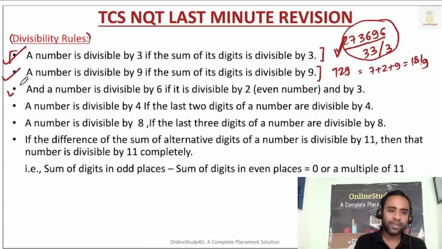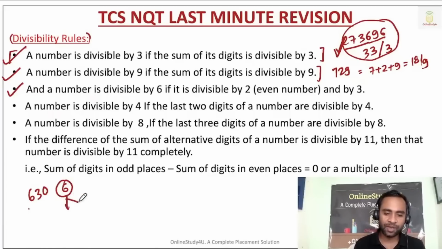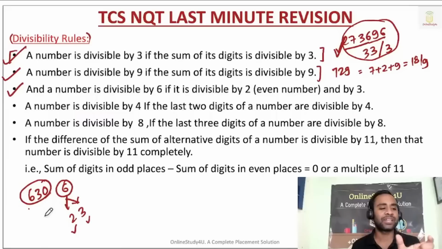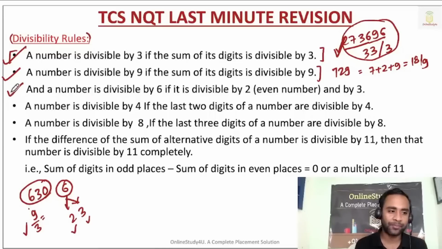Now if a number is divisible by 6, then it should be divisible by 2 and by 3. If I ask you whether 630 is divisible by 6 or not: if the last digit is 0, it will be divisible by 2, and by 3 if the total sum of digits is divisible by 3. 6 plus 3 is 9, and 9 is divisible by 3, yes, so this number is divisible by 3. Clear? Okay, very good.